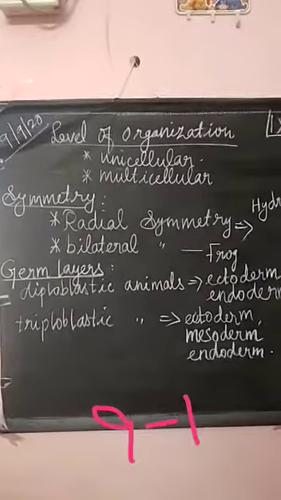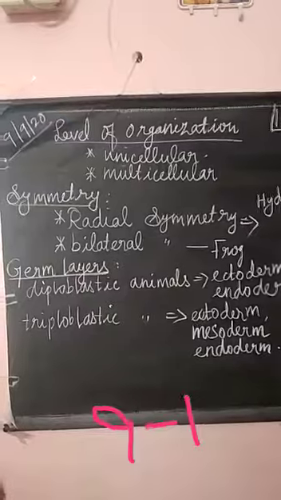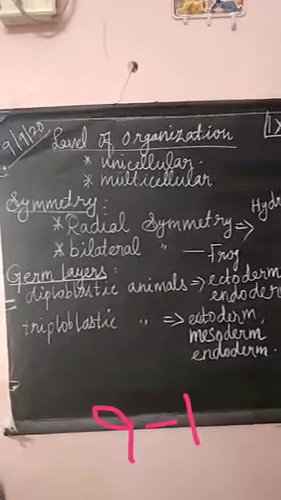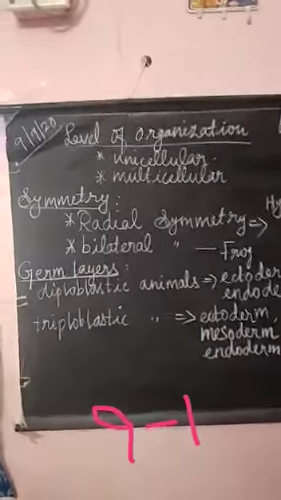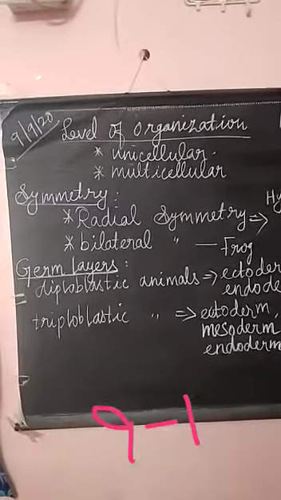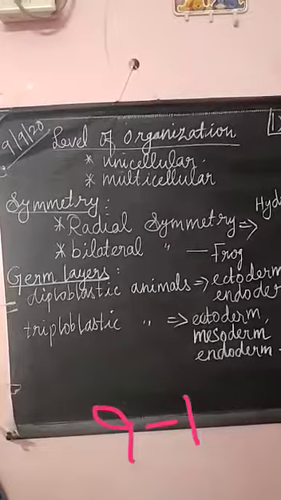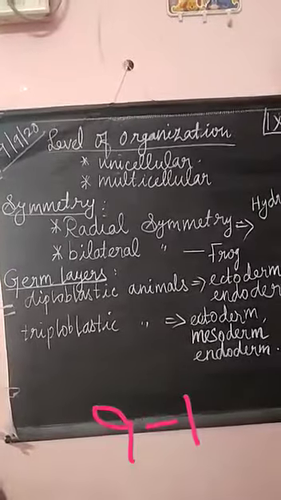So, good morning, children. In this class, we are going to see about the basis for classification. We can divide the animal kingdom based on the level of organization. Level of organization means arrangement of cells.